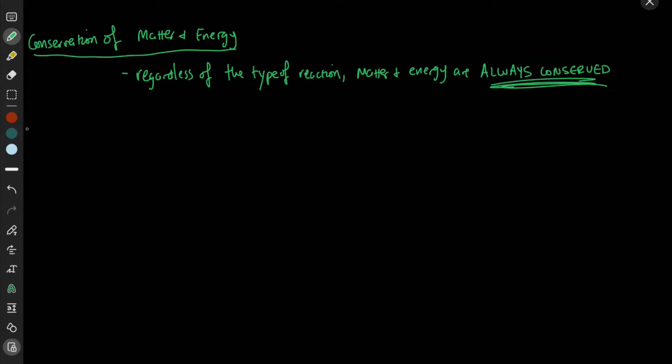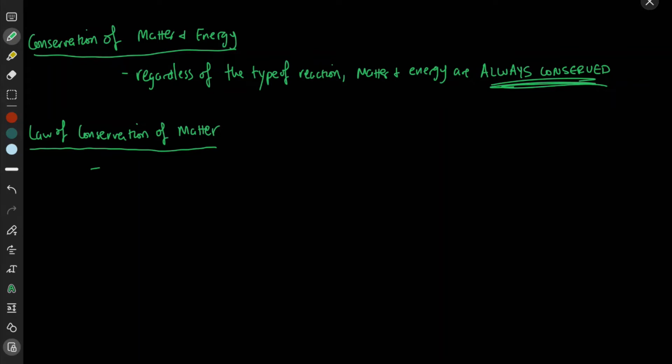Okay, so let's talk about the law of conservation of matter. So what's the law of conservation of matter?